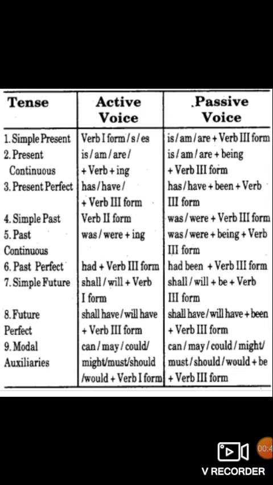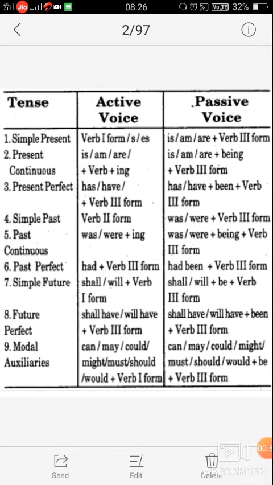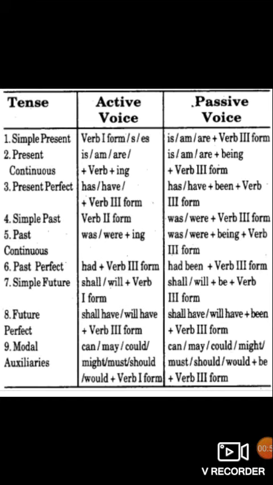So if it is simple present, then it will be is written, am written, or are written. Next one, present continuous. Is, am, or are plus verb plus ing. For example, writing. Already helping verb is given. In that case, if it is continuous, we will be using a special word called being. If it is continuous, in passive form, we will be using the special word called being. Is being written, am being written, or are being written.